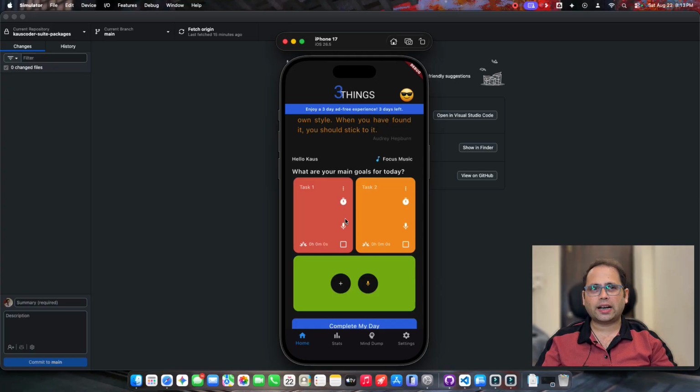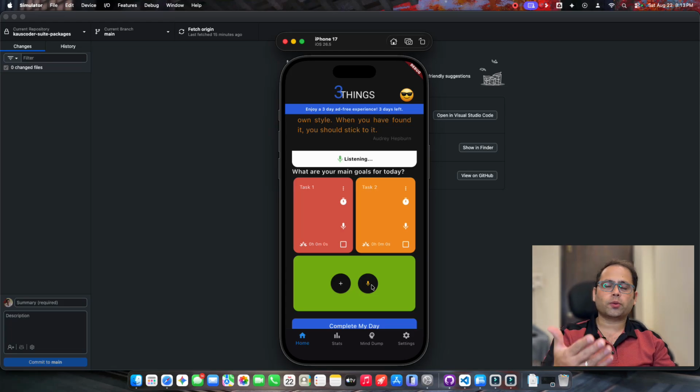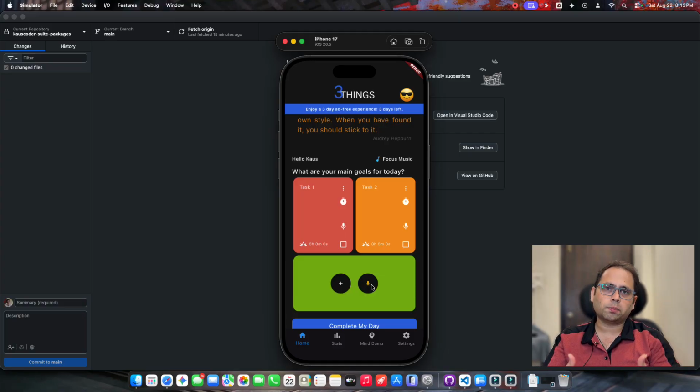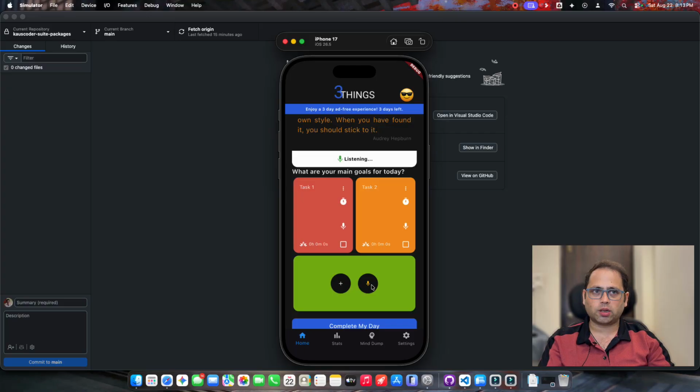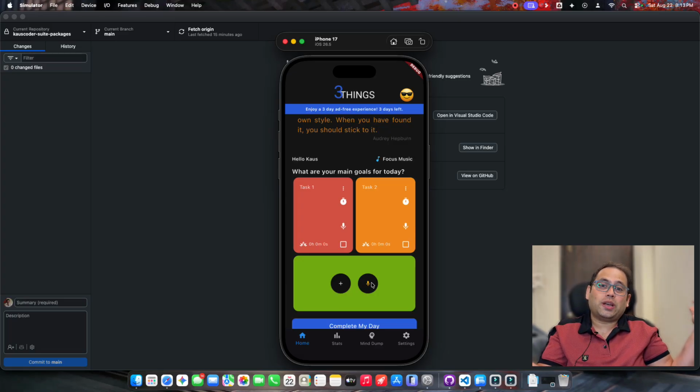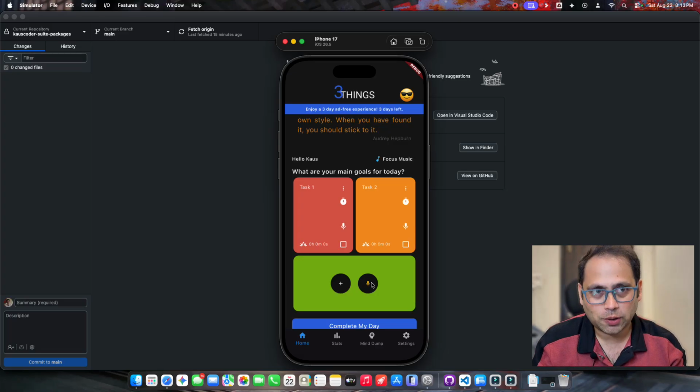But then we went ahead and added a couple more things. We added this beautiful way to add voice-based to-dos. It will not work right now because it's running on the computer and the mic is already used, so the audio channel will not record anything. But if you run it on a physical device, it would record the audio and translate it into text and show it out here, which is super cool. I like the animation which comes out here. It took me a while to get it done, but it was pretty cool. Once you get it done, that's the satisfaction you get of building something and it actually working.